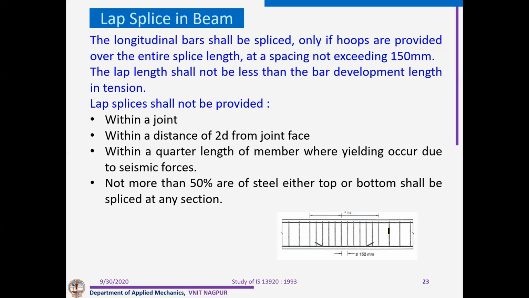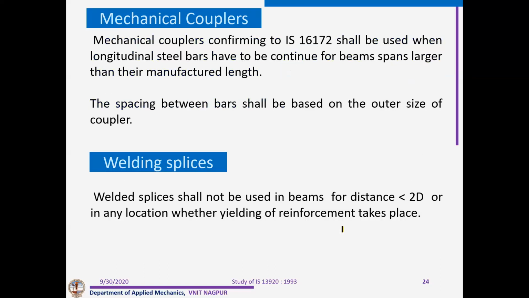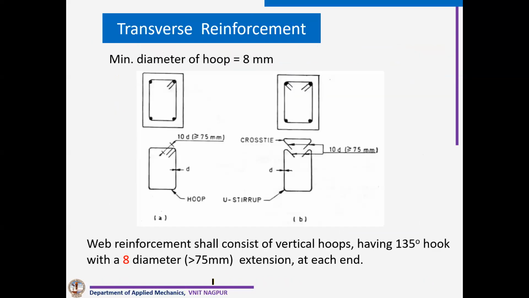or within the quarter length of the member. And not more than 50% of steel, either top or bottom, should be spliced at any section. We can provide mechanical couplers also. Sometimes we can go for welding of splices also.